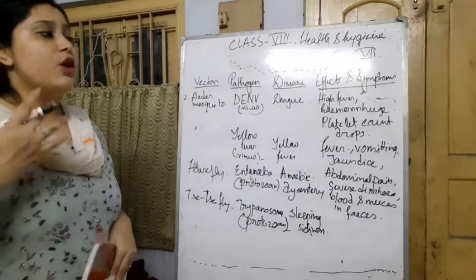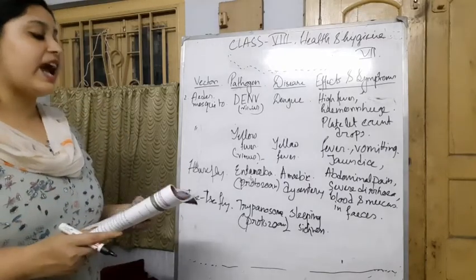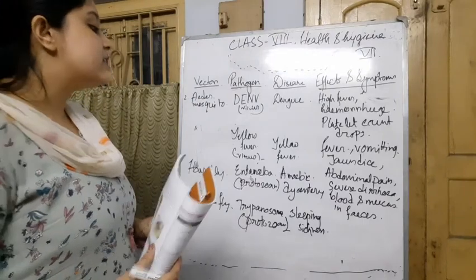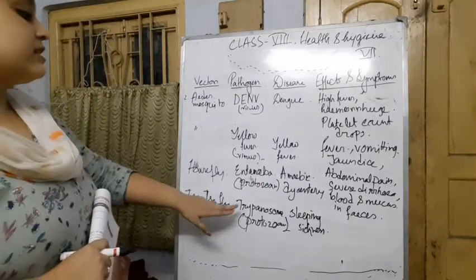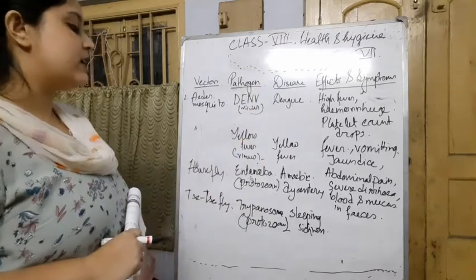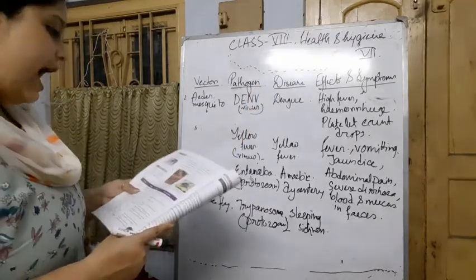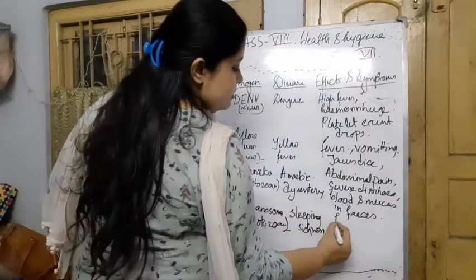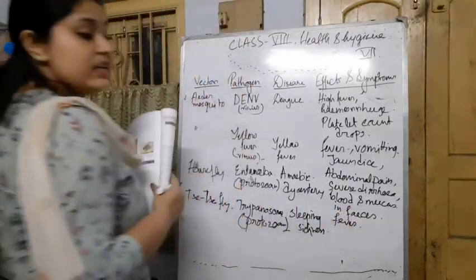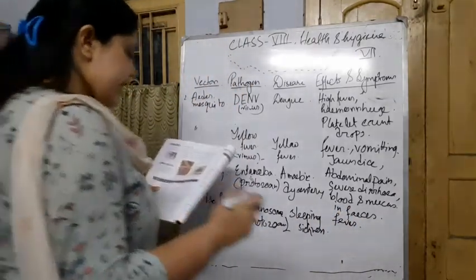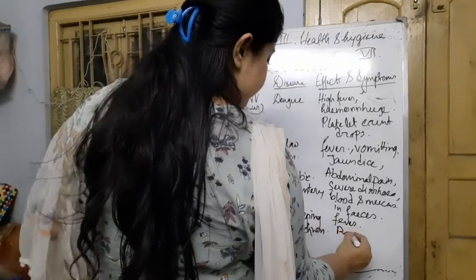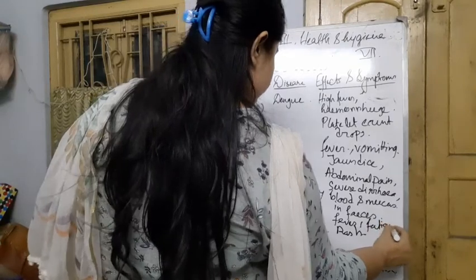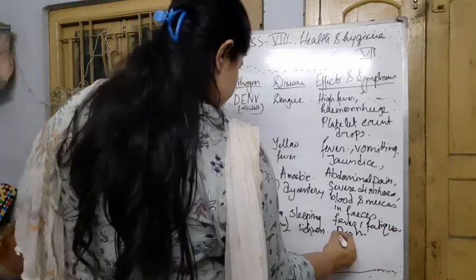Okay, there is a lot of tiredness, headache, and many sleepy feelings are always there in this disease, the tsetse fly, and the pathogen is Trypanosoma. Okay, and what are the effects and symptoms of it? It is also fever. Fever is a very common thing, right? Next, skin rash, fatigue, as I already told you. Next, the limbs are affected.